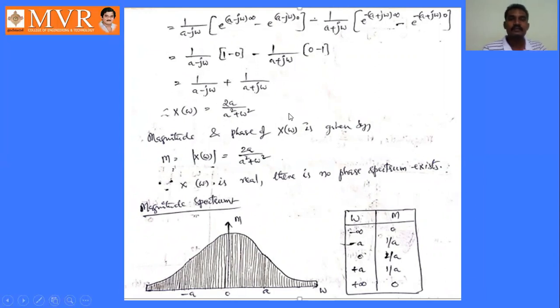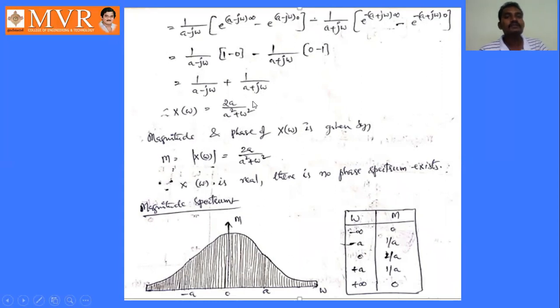After that, we have to write the expressions for magnitude and phase. Magnitude M can be expressed as mod of X of omega, that is 2a by square root of a square plus omega square. Similarly, here there is no imaginary term. Is there any imaginary term here, j term? No, there is no imaginary term. If the imaginary term is not there, then phase angle, angle of X of omega, equals minus tan inverse of imaginary term by real term. Here the imaginary term is 0, so minus tan inverse 0 by real term. This entire thing is a real term only, a square plus omega square.